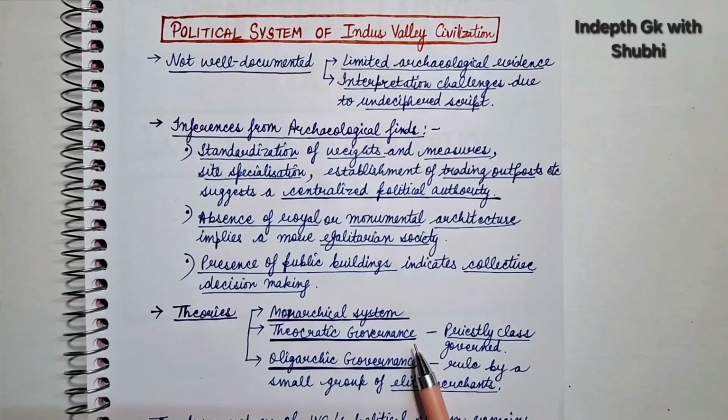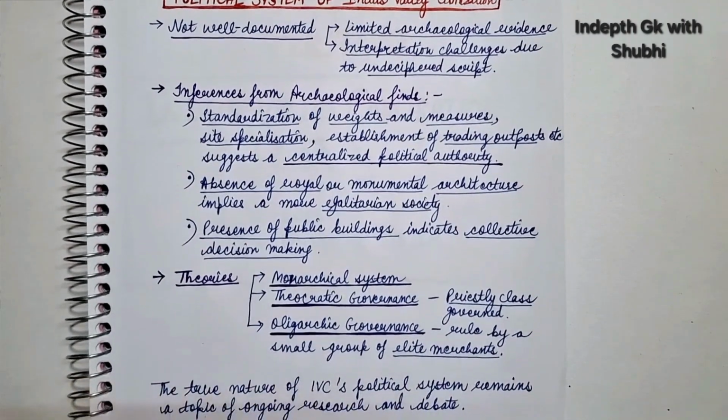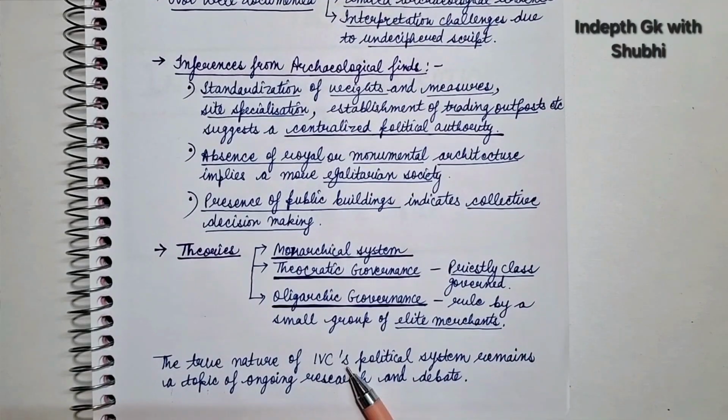But again, we do not have much knowledge about the religion of the Indus Valley civilization, so this theory is also doubtful. Next is oligarchic governance. According to some scholars, there may be rule by a small group of elite merchants, right? And this theory seems more valid because of the development of the industry and trade which we see in this civilization, right? So in all, we can say that true nature of the Indus Valley civilization's political system remains a topic of ongoing research and debate, right?